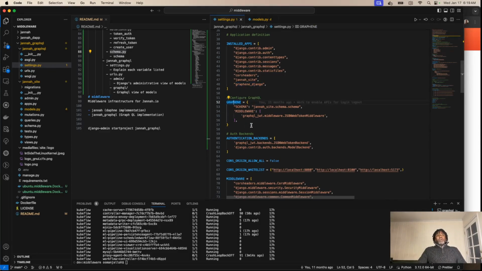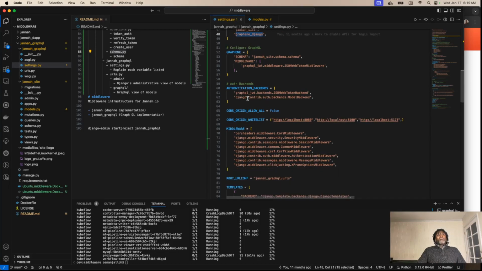This variable here is configuration for Django Graphene, basically configuration values for Graphene. Django also has authentication backends. This is basically how we do authentication for users.